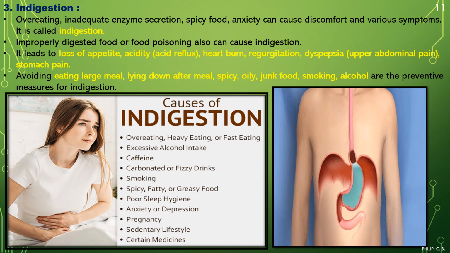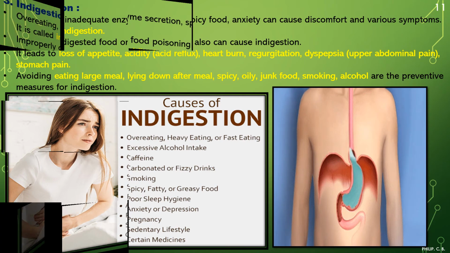Anxiety or depression, pregnancy, sedentary lifestyle. What does sedentary mean? Doing work almost the entire day by sitting in one place, lack of movement and exercise of the body. Then certain medicines can also be a cause. And as I told, on the right side you can see the image showing acid reflux, and we can also add to it vomiting or regurgitation.